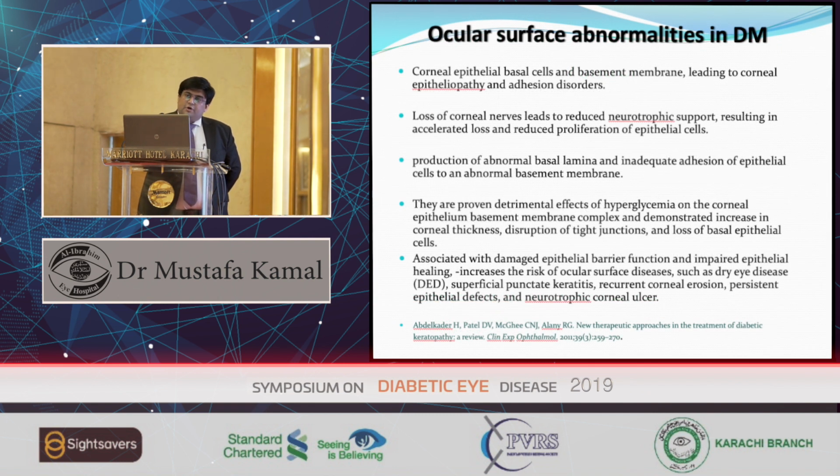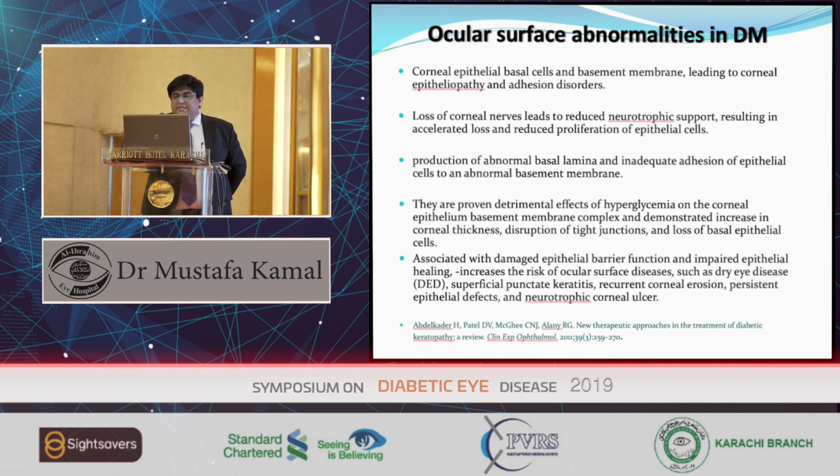So what ocular surface abnormalities can be seen in diabetic patients? Corneal epithelial basal cells and basement membrane deformity leading to corneal epitheliopathy and adhesion disorders. So many patients come to our clinic and we diagnose them with recurrent corneal erosion syndrome, but those patients are diabetic patients. We do not investigate them. We keep on labeling them as having recurrent corneal erosion syndrome.